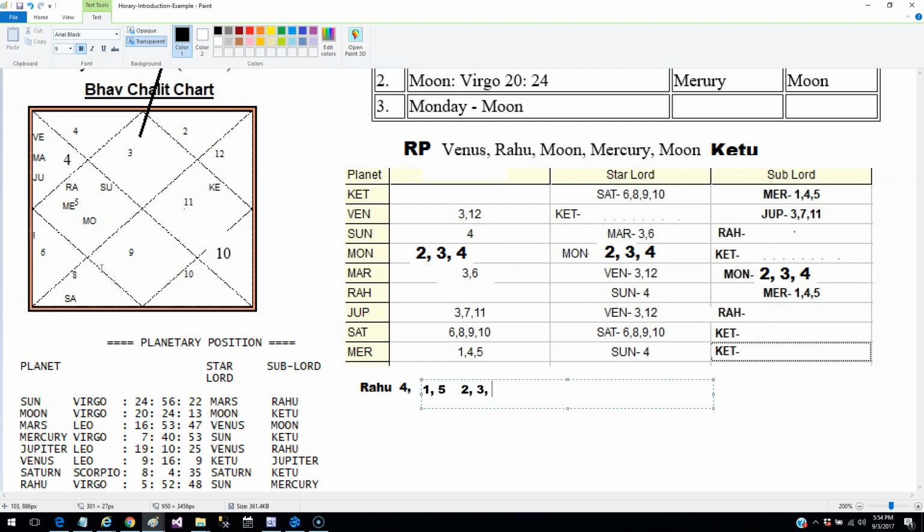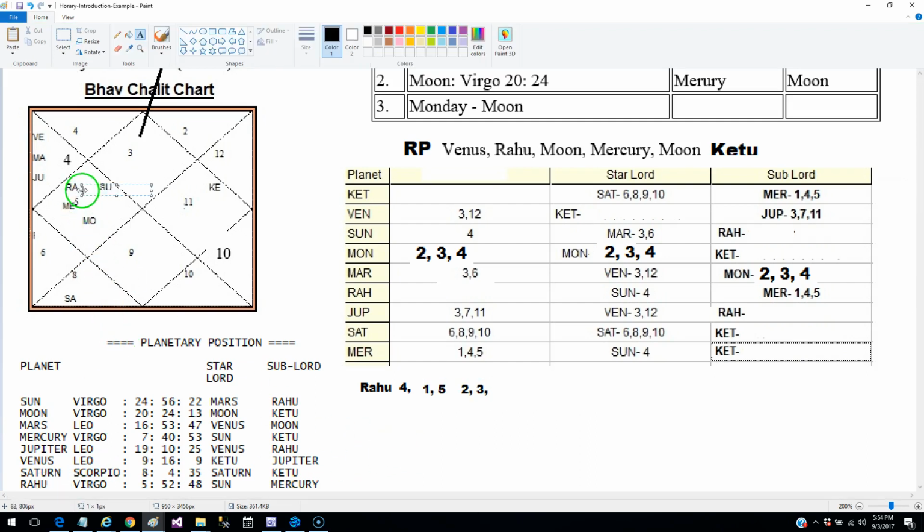And finally, the last rule is the sign occupied by Rahu. Rahu is occupying Virgo, so Rahu is going to represent Mercury also. Mercury we have already taken because Mercury is already conjoined with Rahu. So finally, these are the houses that Rahu is going to represent.